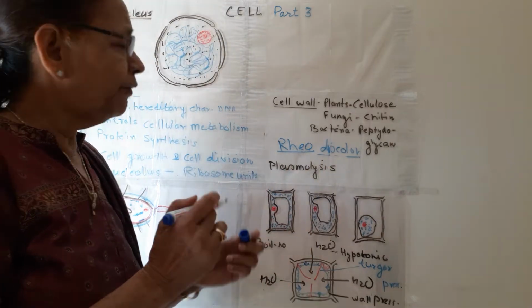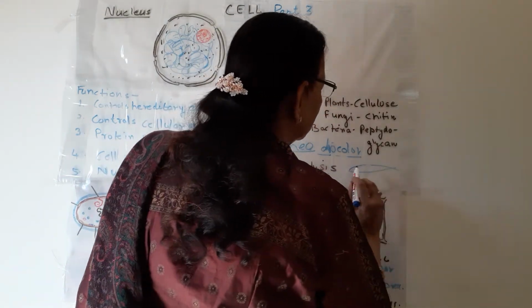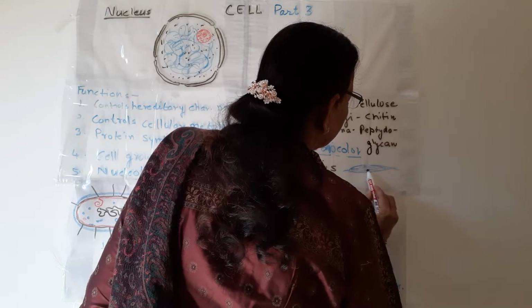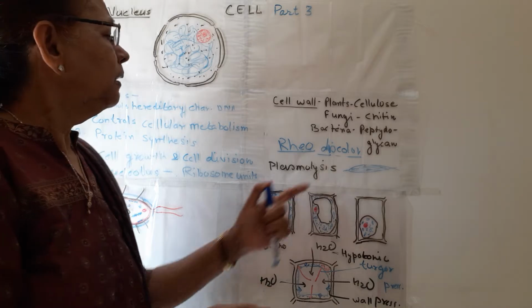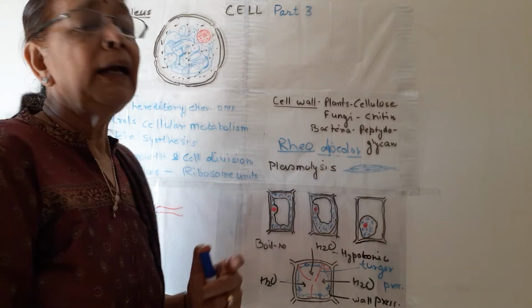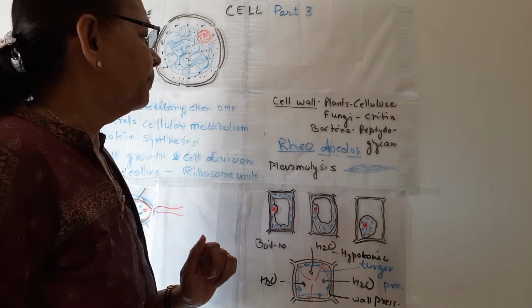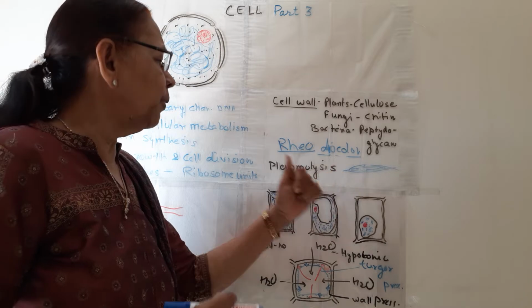If we take the leaf of this plant, the lower side is purplish red in color. So we take a peel of this leaf, Rhoeo discolor, and we see it under the microscope. We are doing the experiment for plasmolysis.